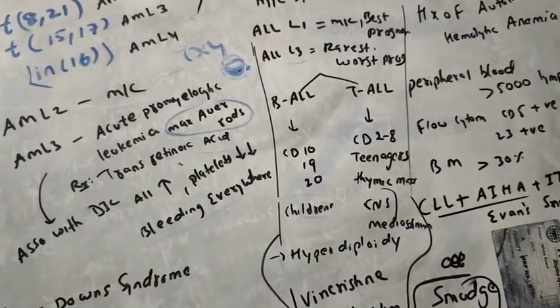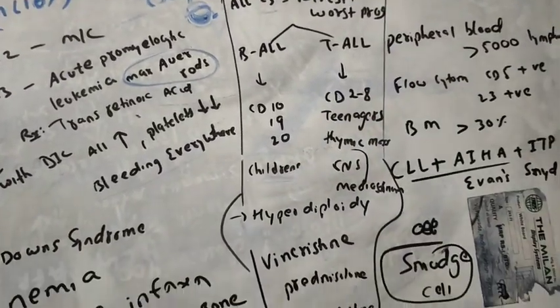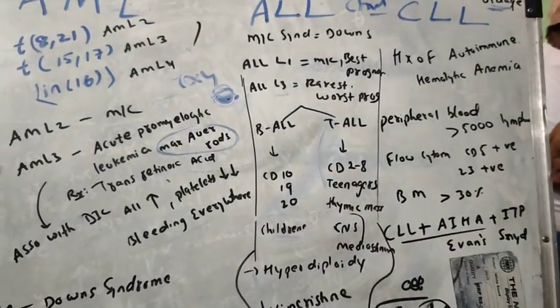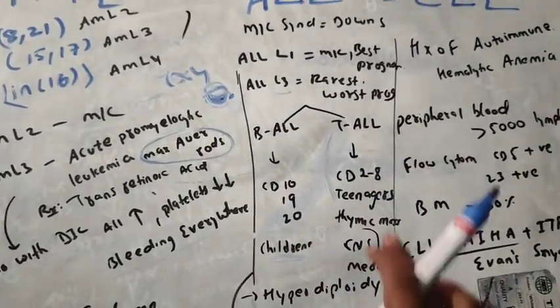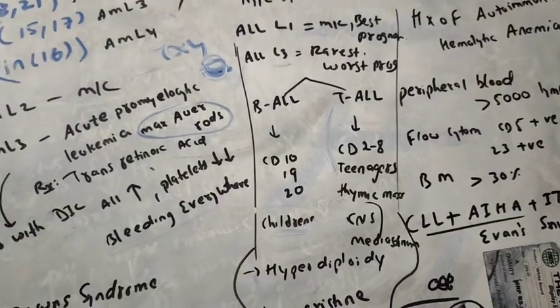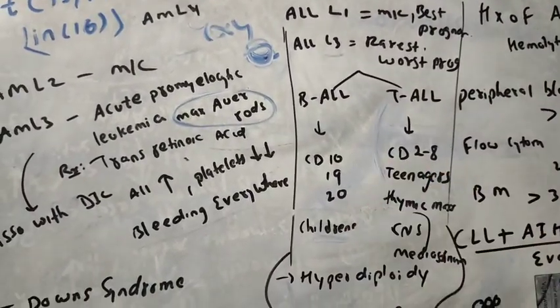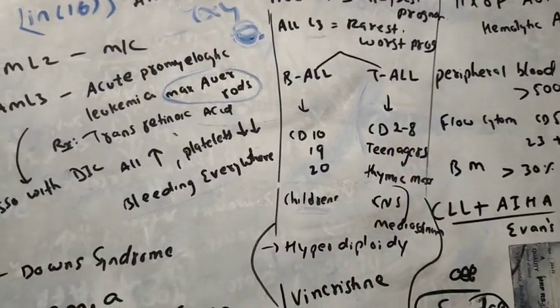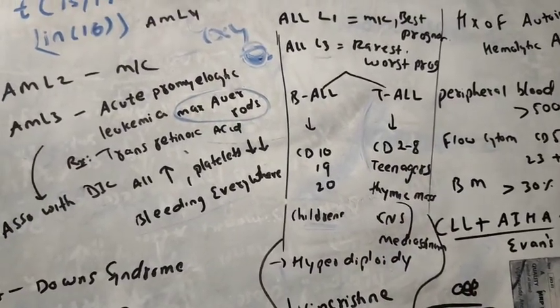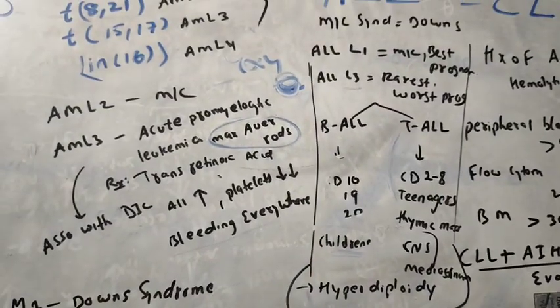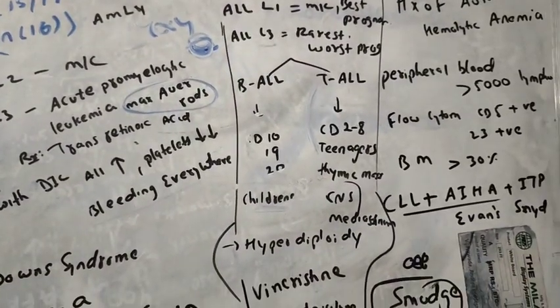But T-ALL occurs in teenagers. T for teenagers. B-ALL occurs in children, T-ALL occurs in teenagers. In B-ALL, we will see CD10 positive, CD19, CD20 positive cells, CD markers. Remember this one, guys. They always ask one question about it. And T-ALL is seen in teenagers.